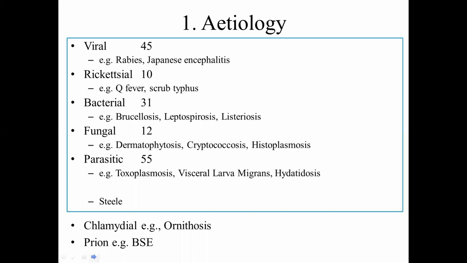These are all some of the etiological agents associated with the zoonosis. And the categorization here, a particular zoonotic infection, is whether it is a virus, a bacteria, a fungi, a parasite, a chlamydia, a rickettsia, or a prion. This is the classification of zoonotic agents based on the etiology.